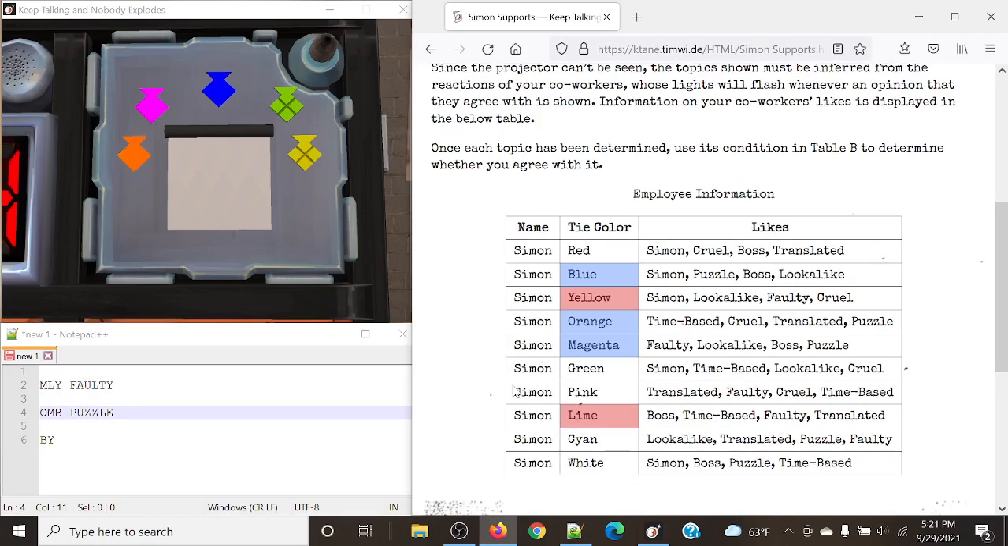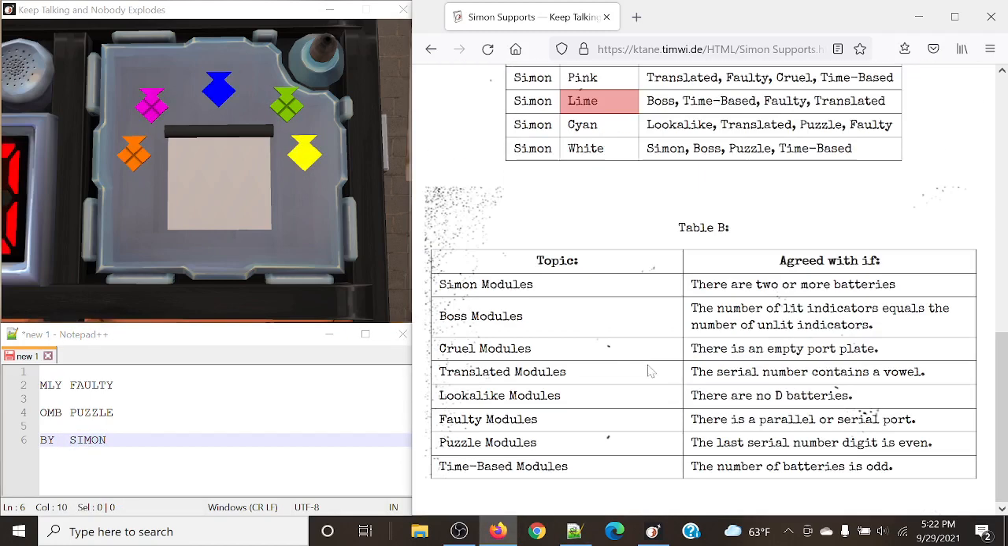And lastly, for our last stage, it's going to be blue and yellow agreeing, and orange, magenta, and lime disagreeing. Let's take a look. Which of these 2 have in common? They have Simon in common. Do any of the ones that didn't flash have Simon in it? None of them have Simon in it, so our last meeting is a Simon. That means this is the topic that was being discussed.